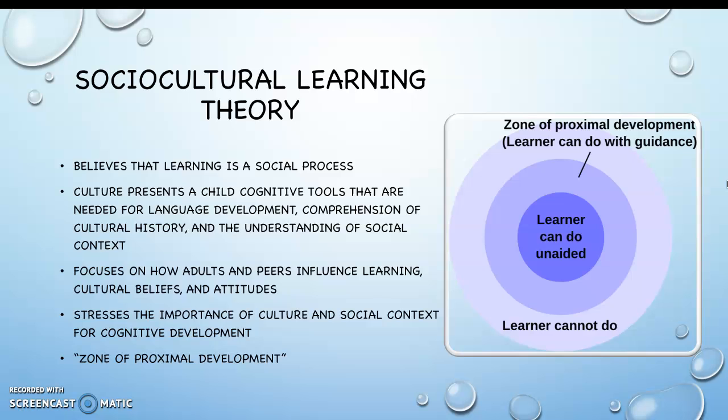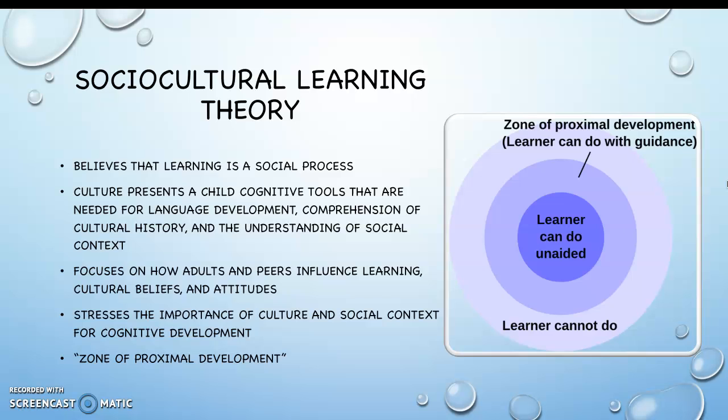This theory focuses on how adults and peers influence learning, cultural beliefs, and attitudes, and it stresses the importance of culture and social context for cognitive development. And under this theory, Vygotsky created the zone of proximal development, which is the distance between the actual developmental level as determined by independent problem solving and the level of potential development as determined through problem solving under adult guidance or in collaboration with more capable peers.